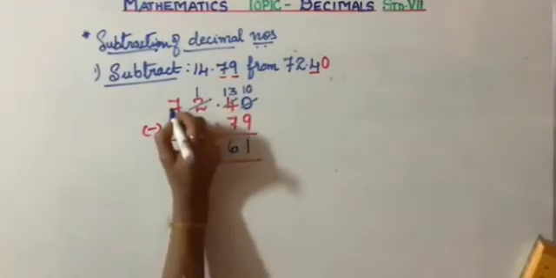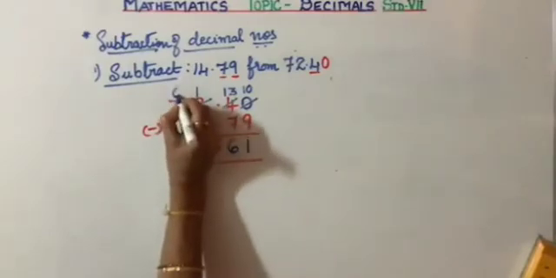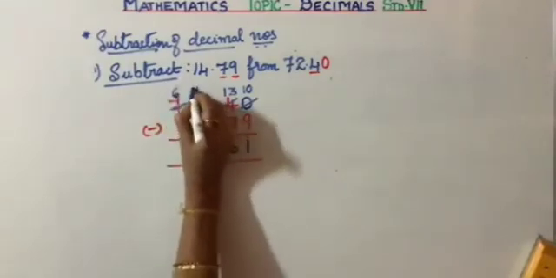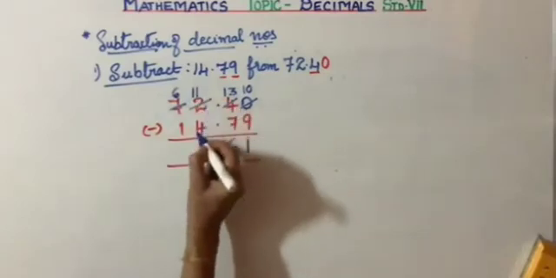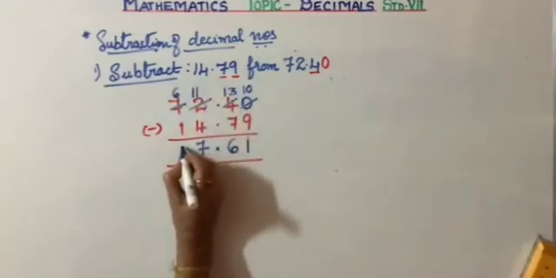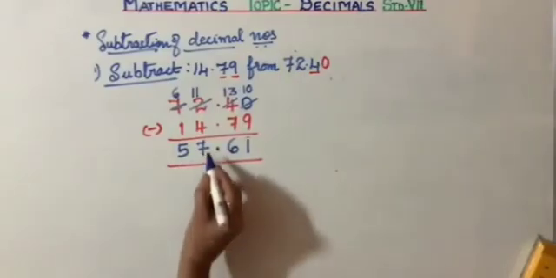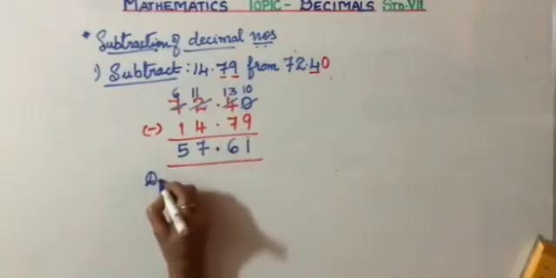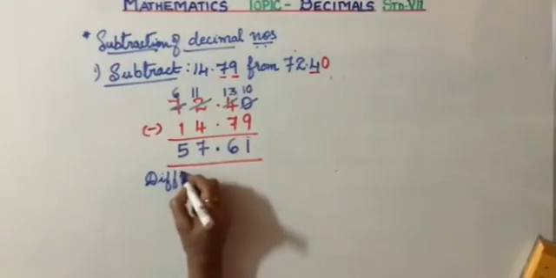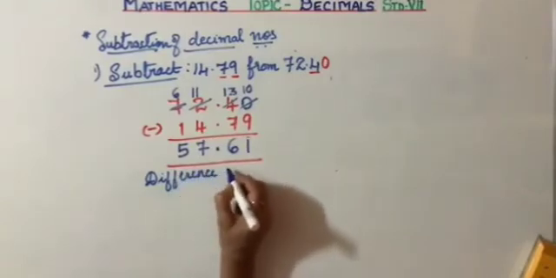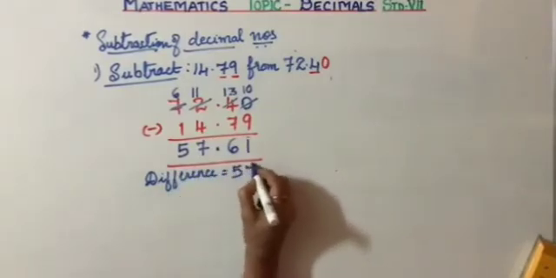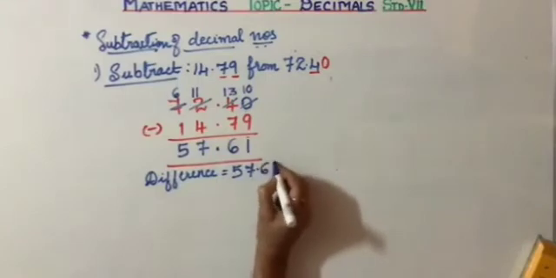So borrow. This becomes 6. This becomes 11. So 11 minus 4 is 7. 6 minus 1 is 5. So the difference is, write down, difference is 57.61.